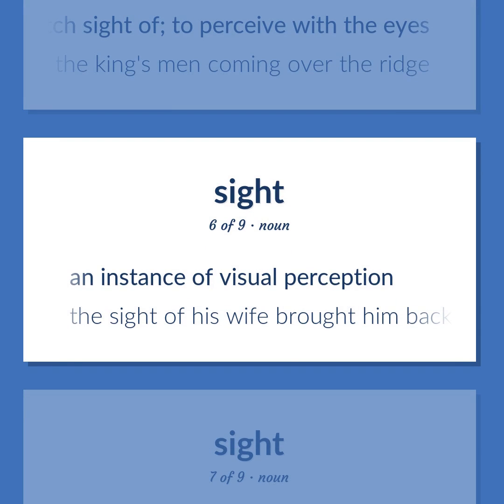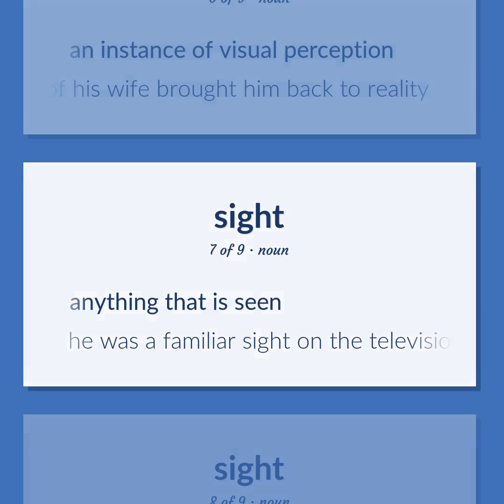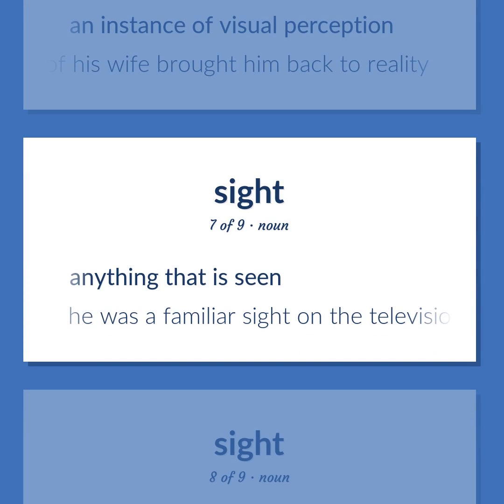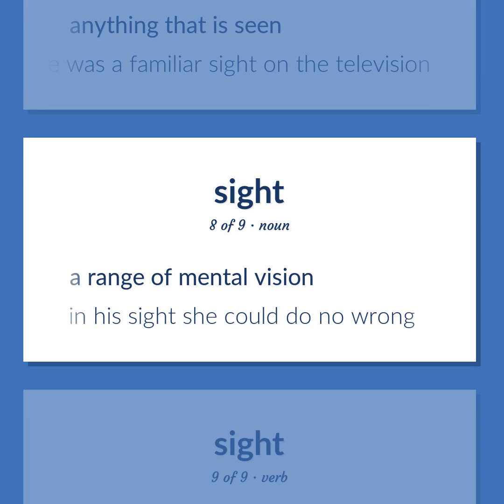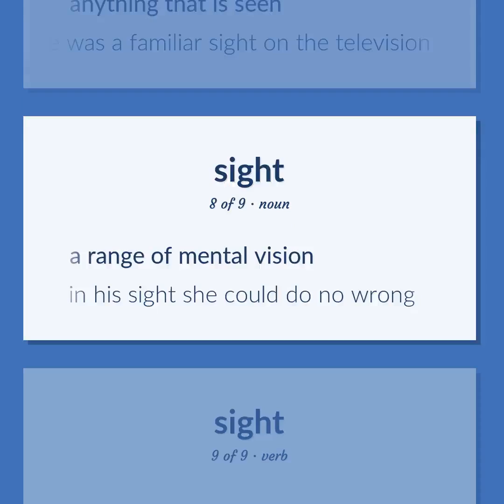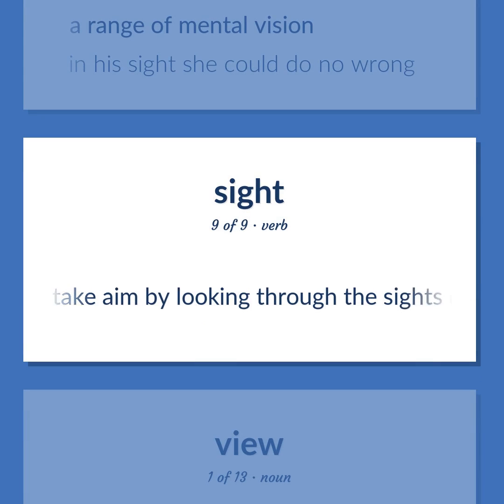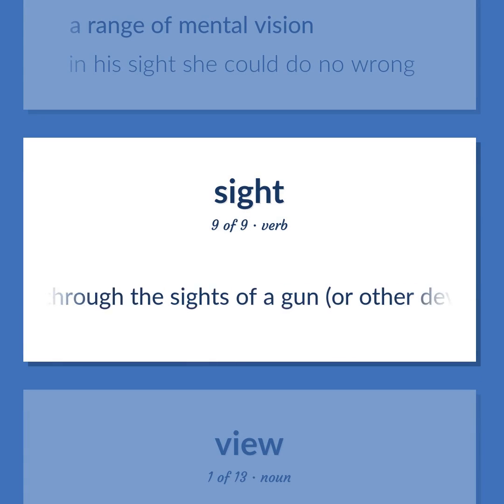An instance of visual perception. The sight of his wife brought him back to reality. Anything that is seen. He was a familiar sight on the television. A range of mental vision. In his sight she could do no wrong. Take aim by looking through the sights of a gun, or other device.